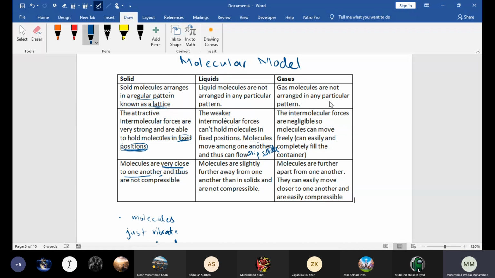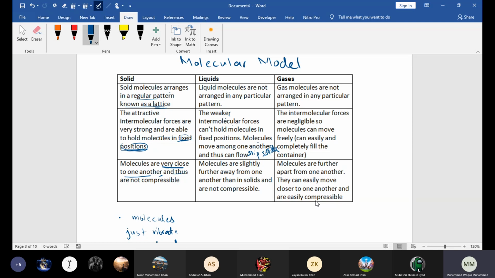These very weak forces are not able to hold the molecules together or in fixed positions. That's why the molecules in gases move freely and randomly in all directions. So gases have neither a fixed shape nor a fixed volume. Clear? Yes, sir.